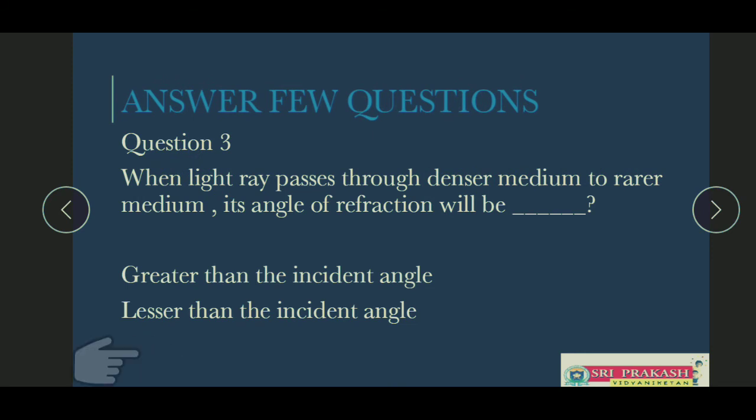Let us see the third and final question for this class. When a light ray passes from denser medium to rarer medium, its angle of refraction will be: will it be greater than the incident angle, or will it be less than the incident angle? See here, it is traveling from denser medium to rarer medium. When it travels from denser medium to rarer medium, its angle of refraction will be greater than the incident angle.